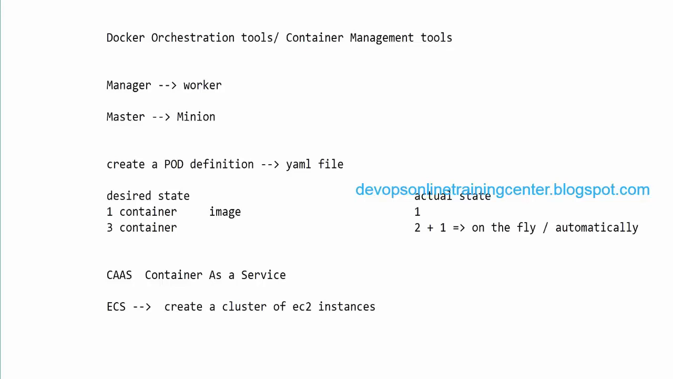And Docker Swarm is also popular or no? A lot of people are using that. Docker Swarm is also popular because it comes by default, native for Docker. So if you install Docker, Docker Swarm also comes by default. Docker Swarm is very easy to set up. We have seen that you just execute 3 commands and Docker Swarm will be done.